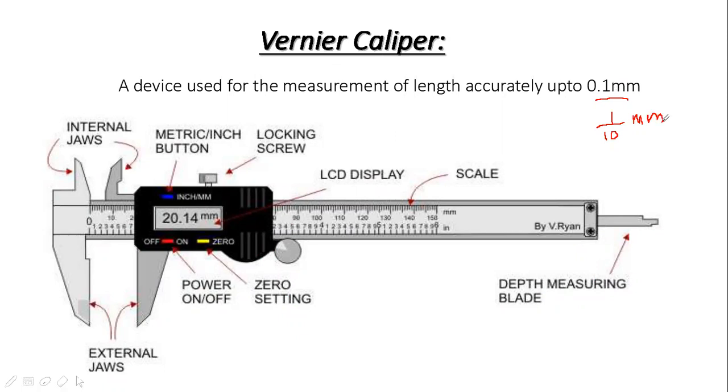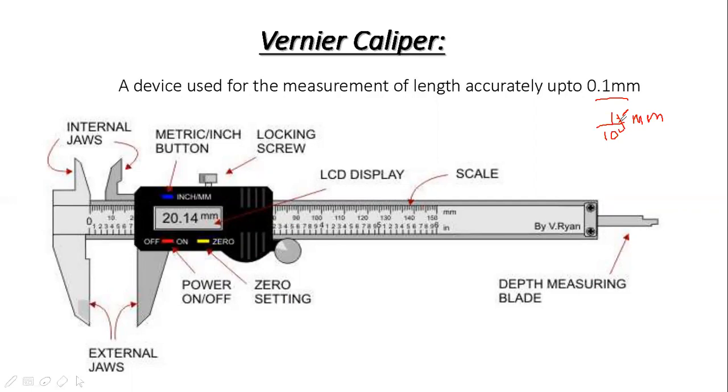It measures a tenth part of a millimeter. If 1 millimeter is divided into 10 equal parts, one part of that millimeter can be measured with the help of vernier caliper. If you divide 1 millimeter into 10 parts, each part is measurable by vernier caliper. Least count means it will give you accurate reading to 0.1 millimeter.